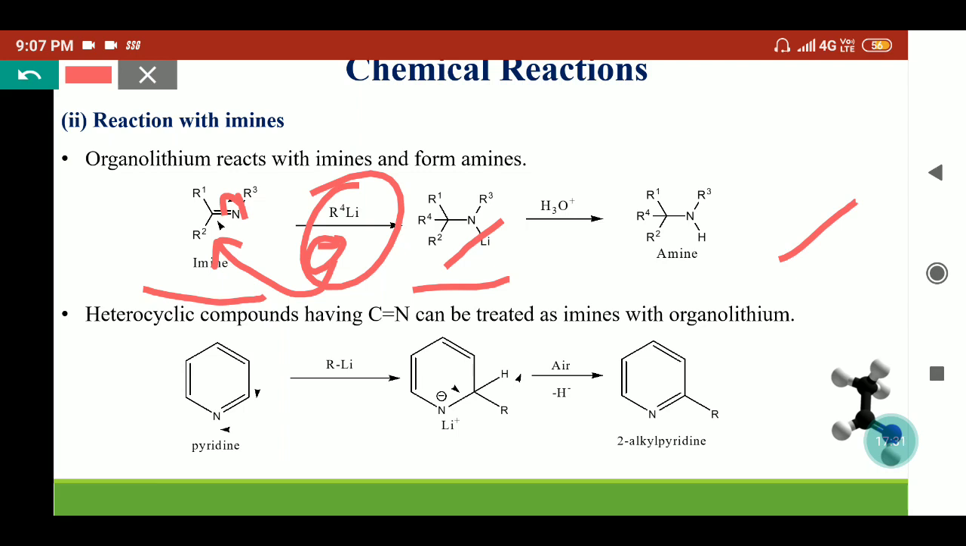Similarly, aromatic compounds having a C double bond N can be treated like imines. Here we have taken pyridine, which is treated with an organolithium compound and reacts similarly. The carbon negative will attack here and this bond will move here, so we will get the lithiated adduct. But because it is unstable even in the presence of air, it will convert back into the aromatic structure by releasing a hydride ion. So we will get the alkyl pyridine. This is a useful method by which we can synthesize substituted pyridines.